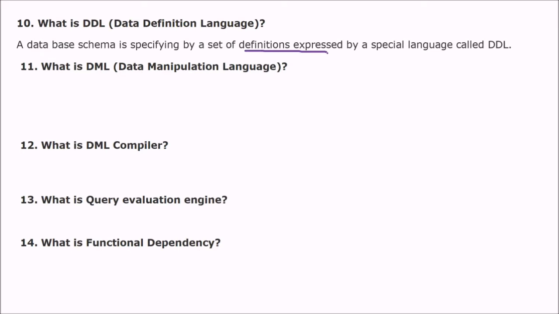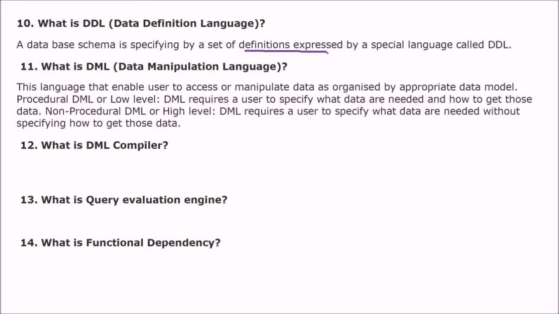What is DML? Data manipulation language. This is a language that enables users to access or manipulate data which are organized by the appropriate data model. There are procedural DML and non-procedural DML. Procedural DML are also known as low-level DML. Non-procedural DML are also known as high-level DML.